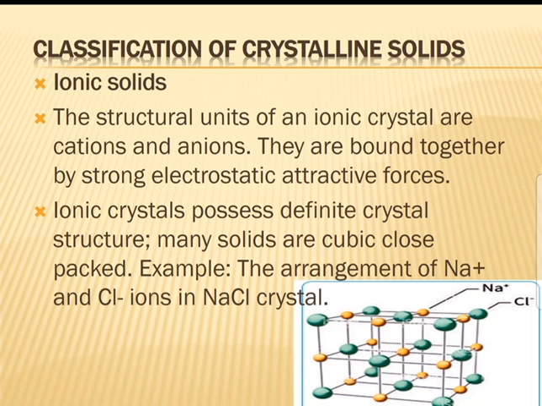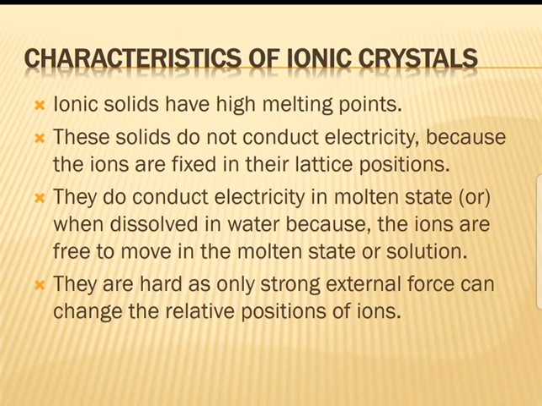Ionic crystals possess definite crystal structure. Many are cubic close packed. For example, the arrangement of Na plus and Cl minus ions in the NaCl crystal. NaCl is the best example. See the characteristics of NaCl, one example of an ionic crystal. So what are the characteristics of ionic crystals?